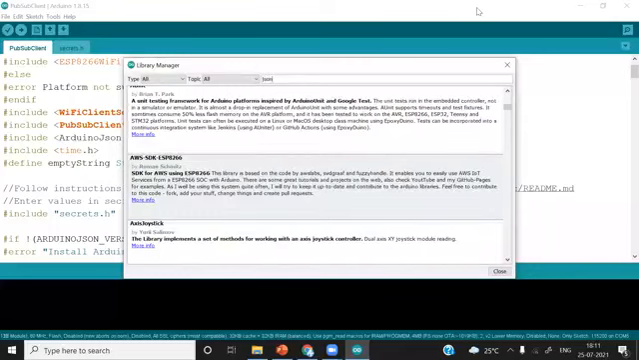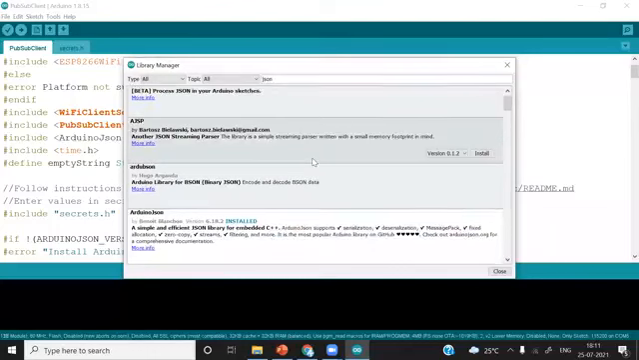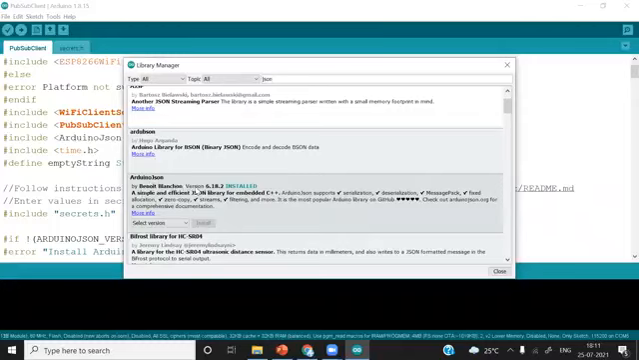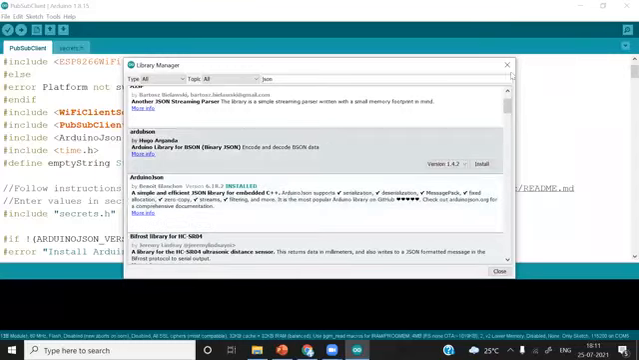Just simply type JSON, and you can scroll down a little, and you can find this ArduinoJson by Benoit. And the latest version is, you can see here, 6.18.1. Here we have installed the latest version, 6.18.2. So simply install the latest version of JSON also.